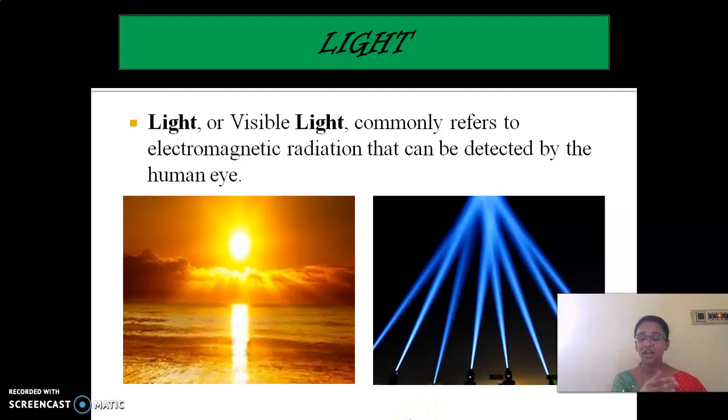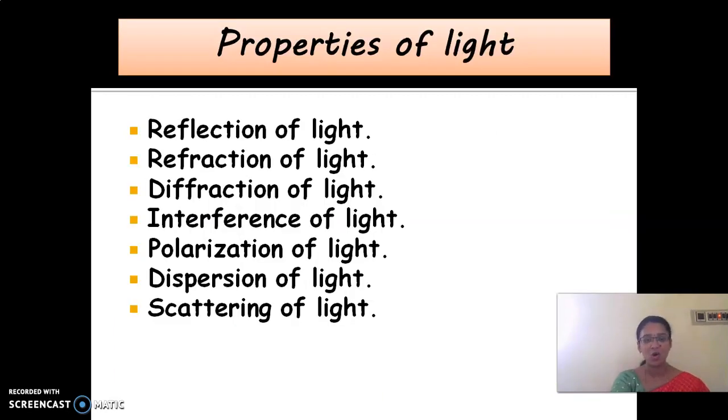In continuation with this, we have seen luminous objects and non-luminous objects. The objects which emit their own light are called luminous objects, and the objects which do not emit their own light are called non-luminous objects. Luminous examples: torch, sun. Non-luminous: pencil, moon. These are some examples of non-luminous objects.